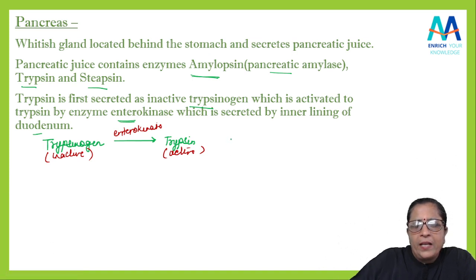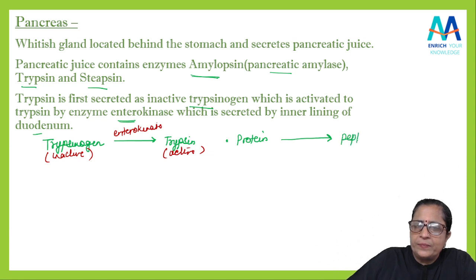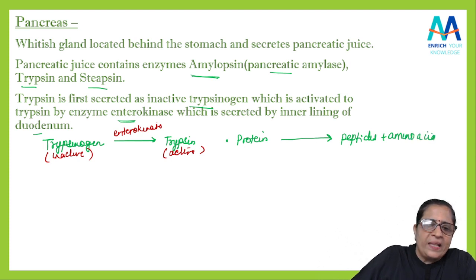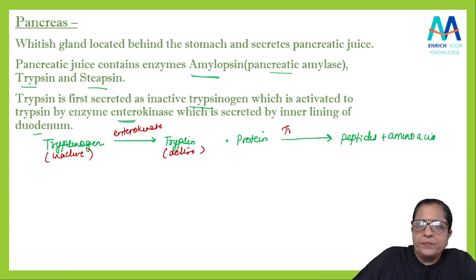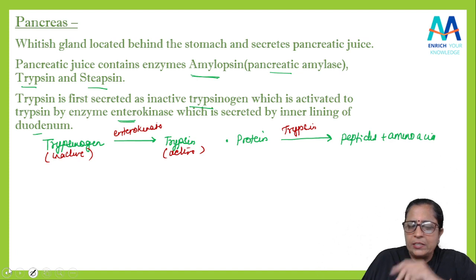Now if the proteins are there, on these proteins this trypsin will act and it will convert into what? It will convert into peptides and amino acids, है ना? This is done by the enzyme trypsin. गॉट इट स्टूडेंट्स? इतना समझ में आया?